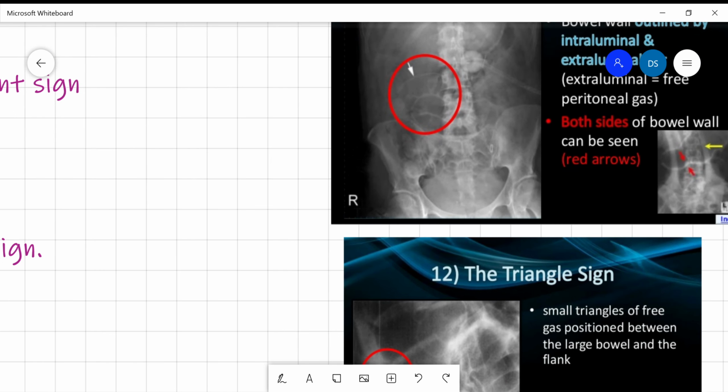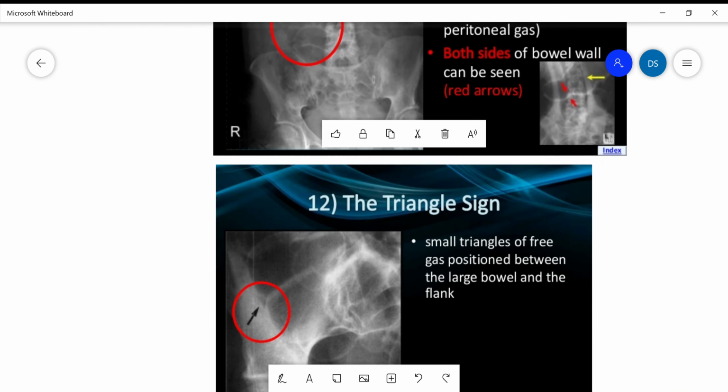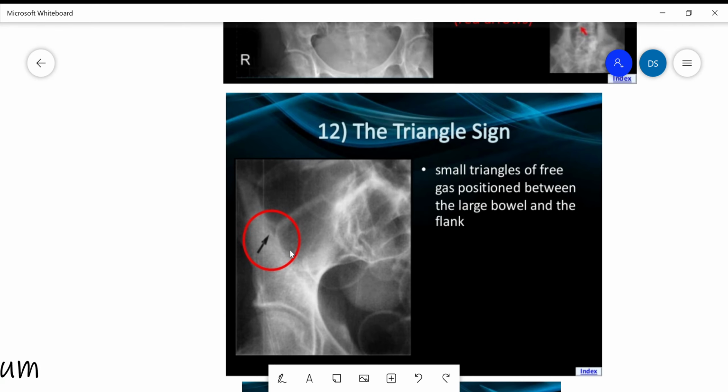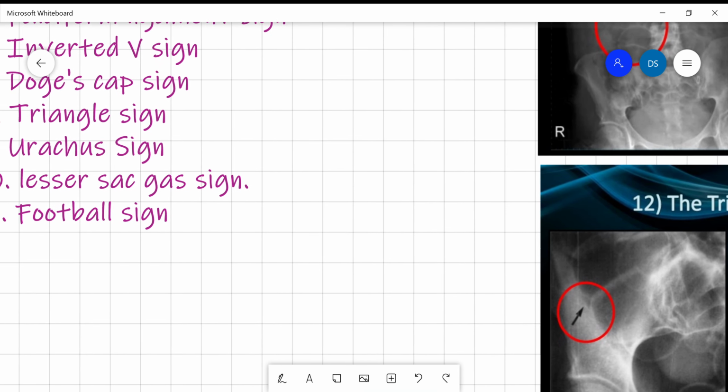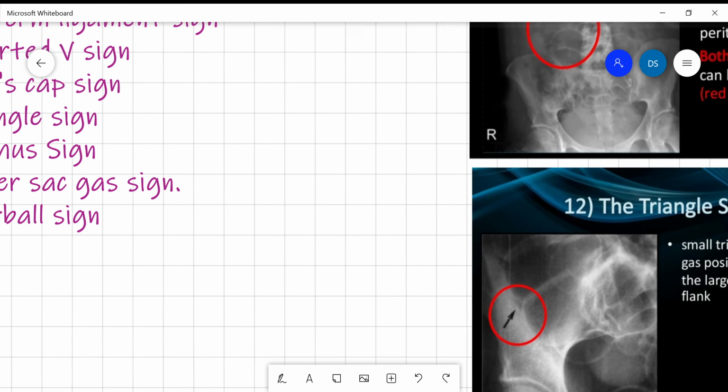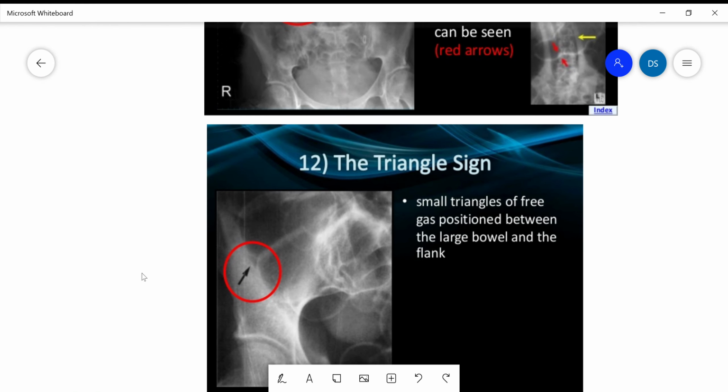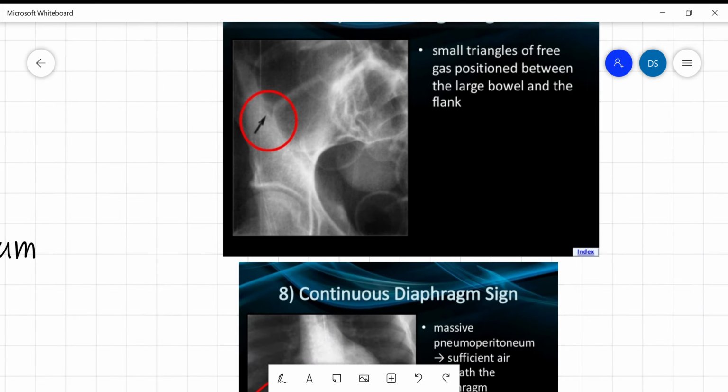So triangle sign, I have an example here where there is a small amount of air in the form of triangle which is interposed between the large bowel loops, and here it is seen just next to the flank region. So there is a triangular pocket here, so this is known as triangle sign. Then the last sign is football sign. Football sign is seen whenever there is presence of large amount of air within the abdominal cavity. So if there is a massive pneumoperitoneum, then you will see that the air is outlining the whole of the abdominal viscera or abdominal cavity, that is known as football sign, and it will appear in the form of football.